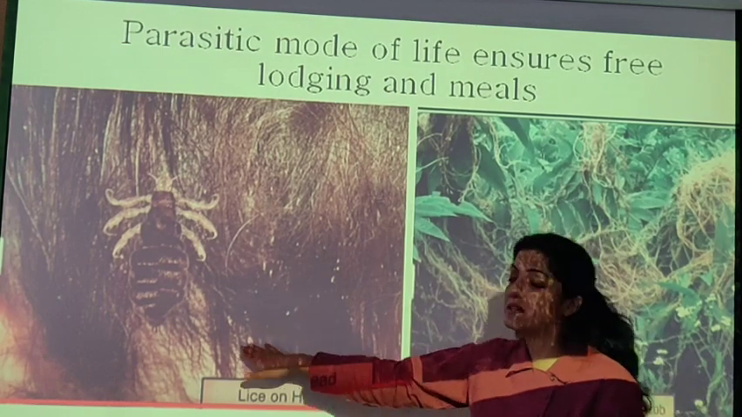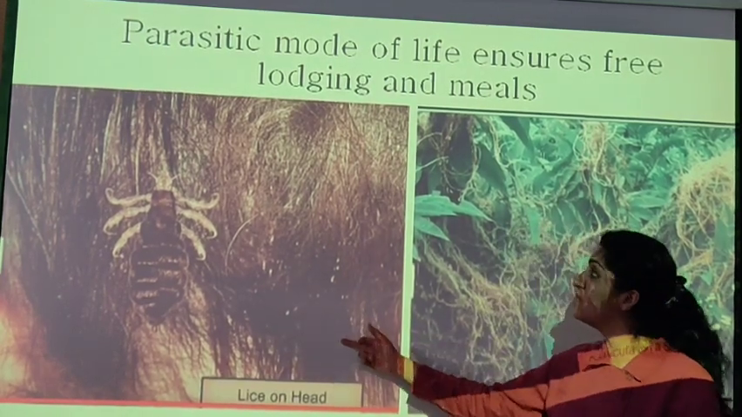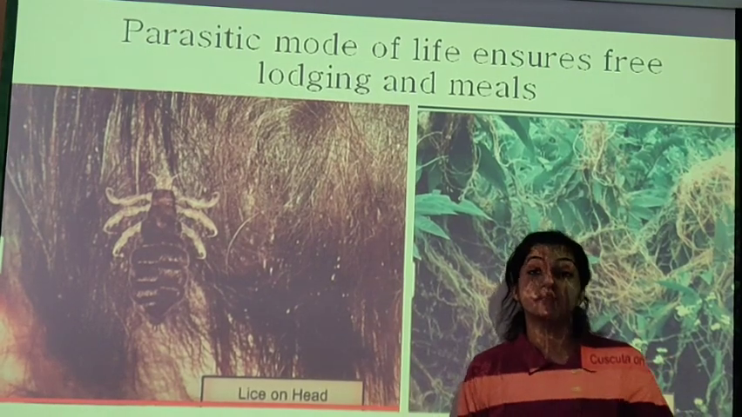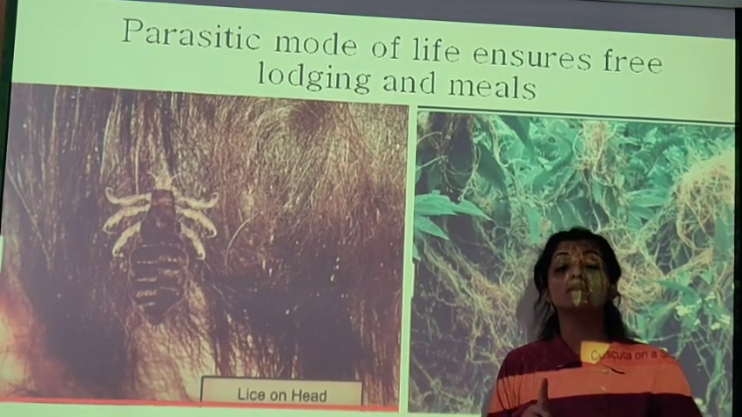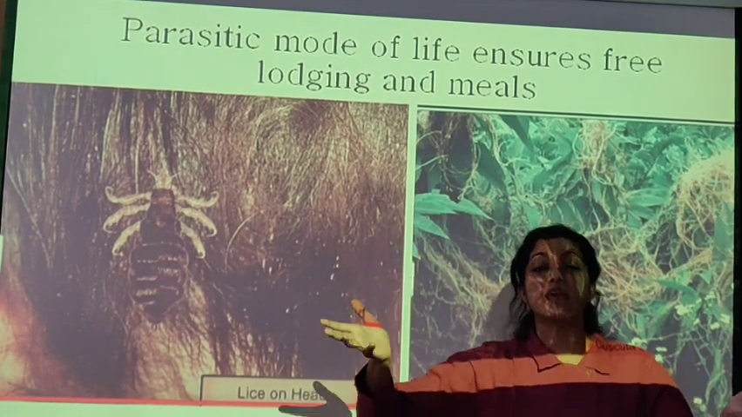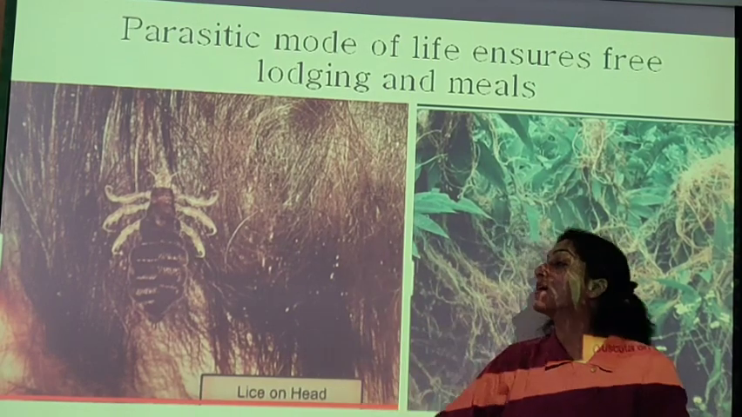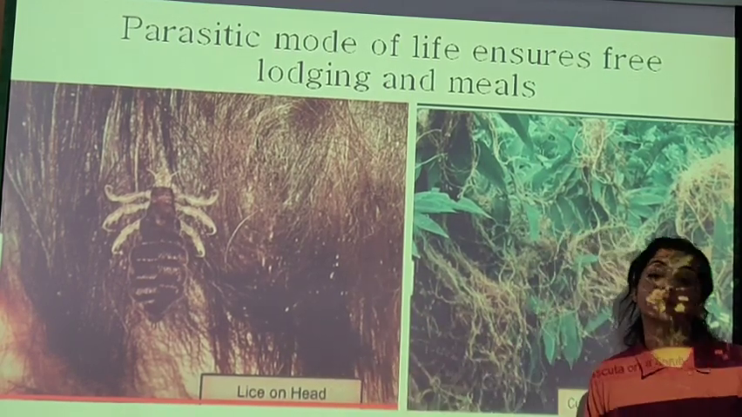They are getting their shelter also. They are getting their food also. But in turn, the human being is getting harmed. So that is a parasitism relationship. One species is getting benefited for free, is getting food for free, is getting shelter for free. The other is being harmed.